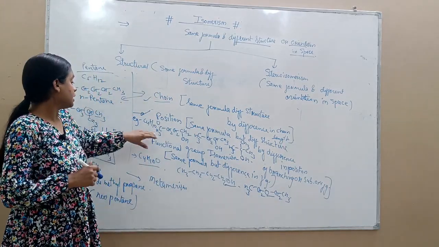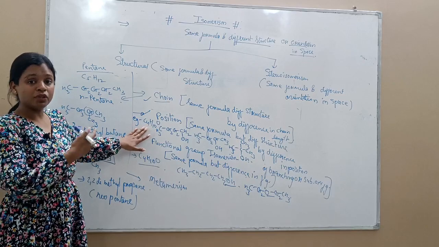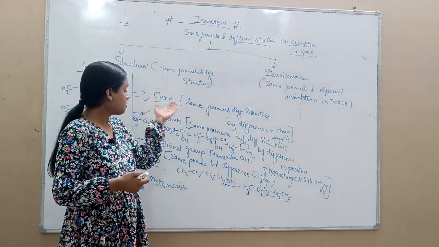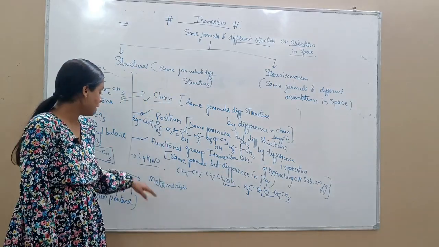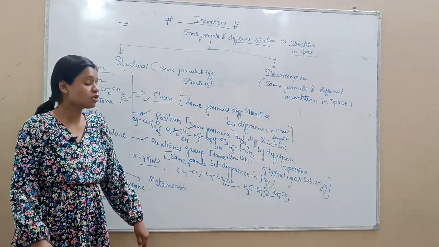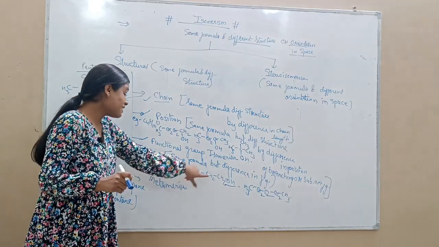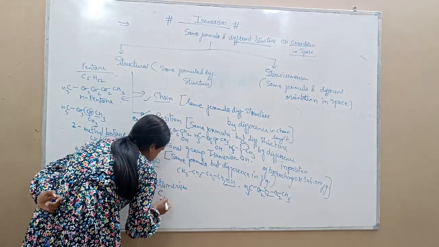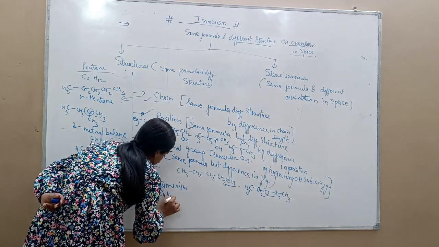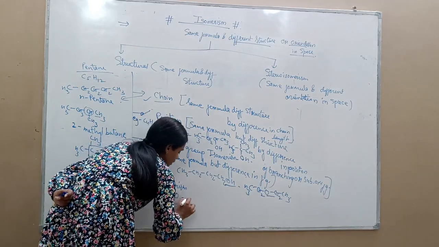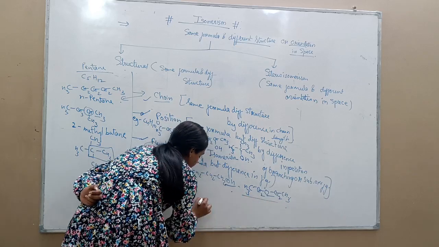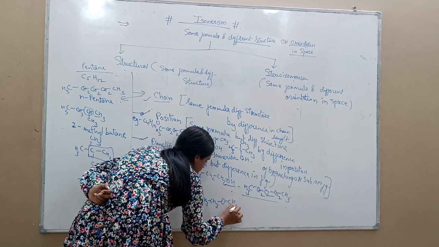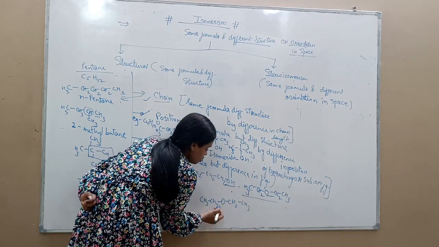So in this type of compound like butanol, position isomer is possible, as well as chain isomer and functional group isomer, and metamerism is also possible. Like we can take this particular example: ethoxyethane.